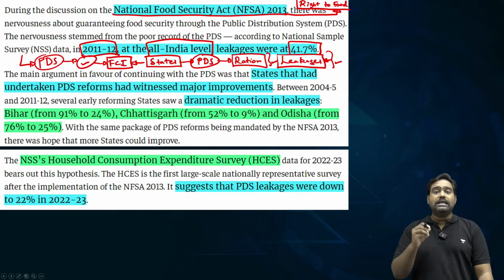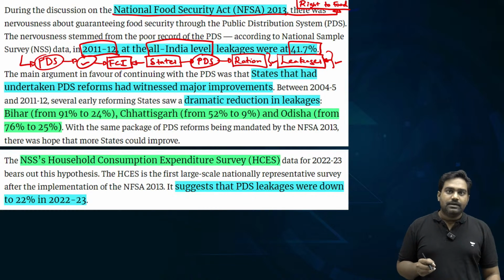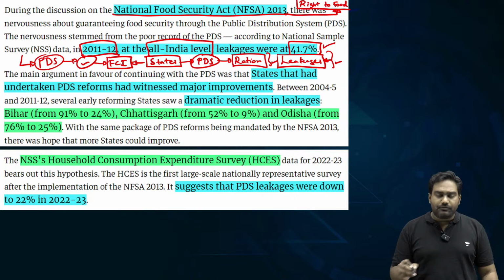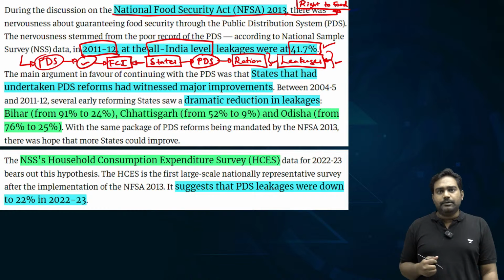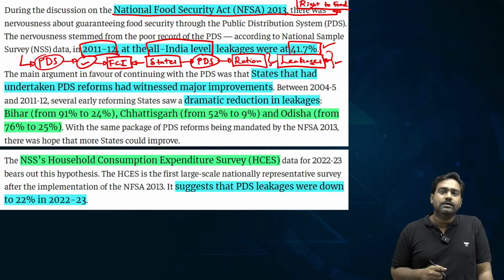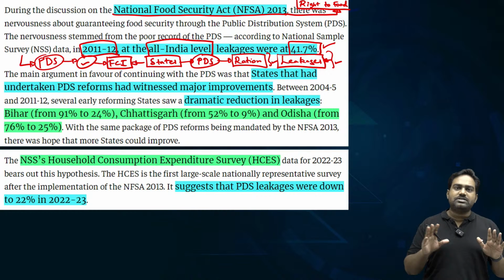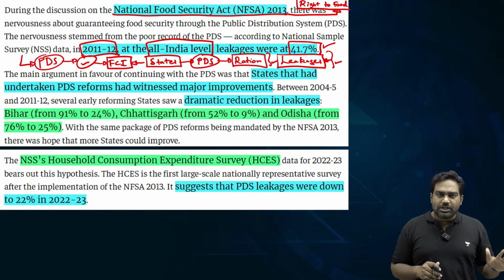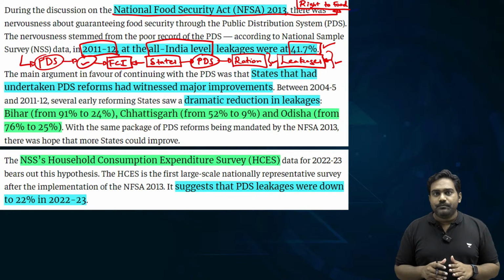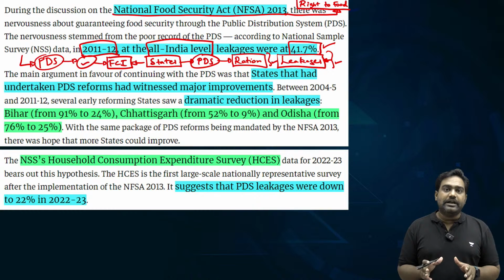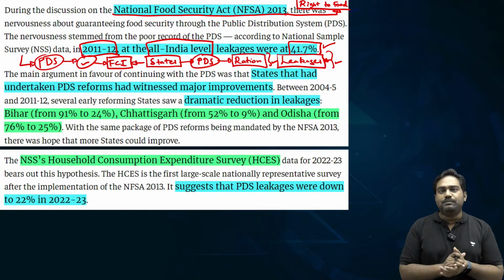was 41.7%. Now, imagine if 100 kg of rice and wheat was lifted by states from the Food Corporation of India, only around 59 kgs would reach the beneficiaries. Almost 41.7 kgs would be lost in between due to transportation losses, wastage, and also due to corruption. So, this was a significant gap in implementation of PDS.